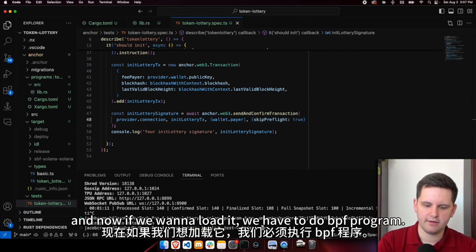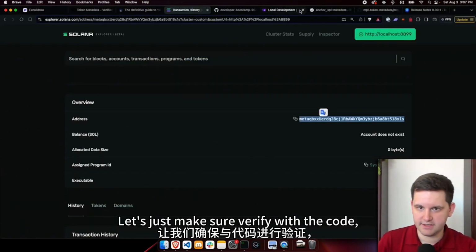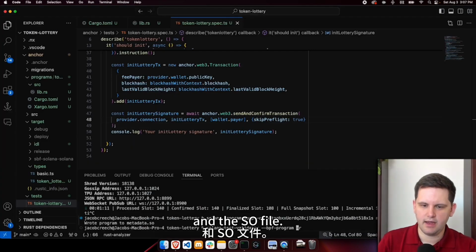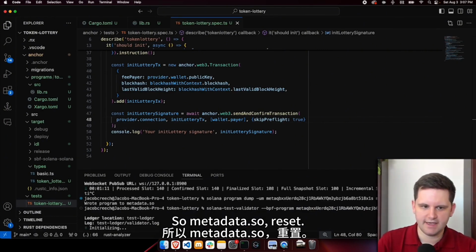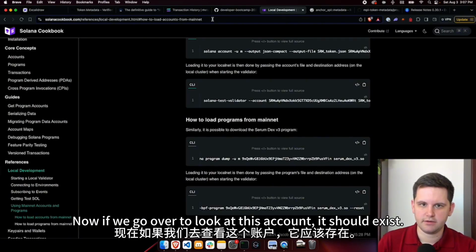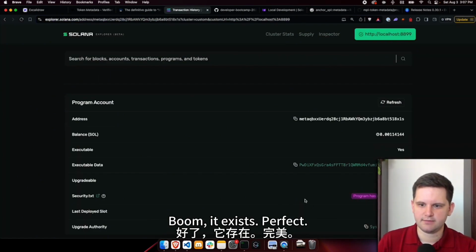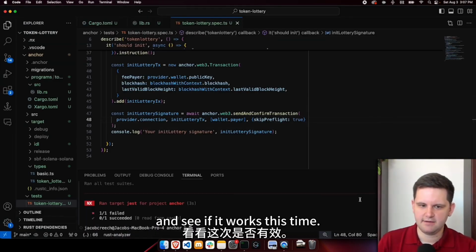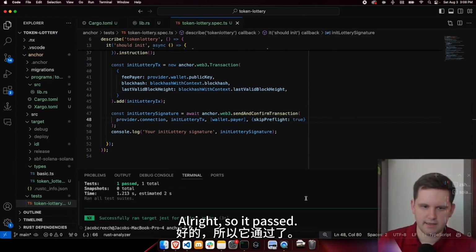And now if we want to load it, we have to do bpf-program. Let's just make sure, verify with the code. bpf-program, and the .so file. So metadata.so, reset. Now, if we go over to look at this account, it should exist. Boom, it exists, perfect. And it is an executable. All right, so let's run that same test again and see if it works this time. All right, so it passed.